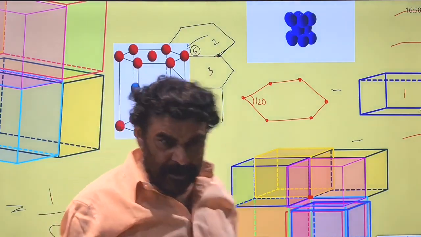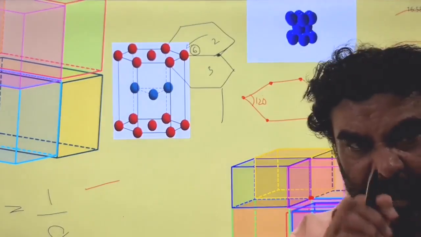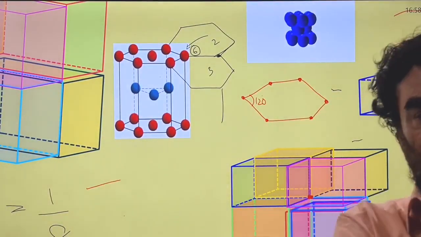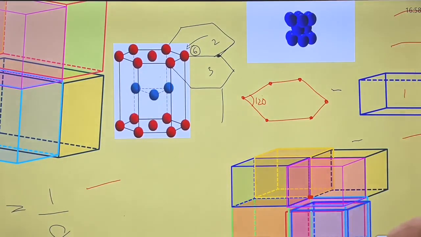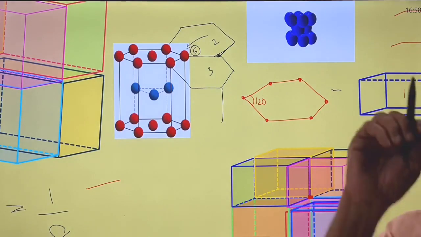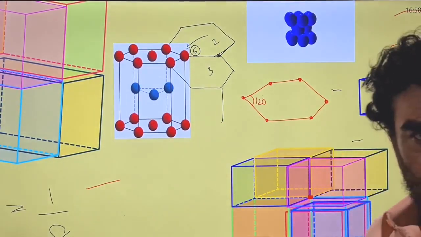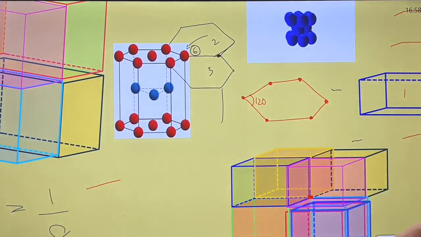Right? Each corner, that is the lattice point present at the corner of the hexagonal unit cell, is common for the 6 unit cells. So from each lattice point, from each atom, only 1/6 contribution belongs to that unit cell.